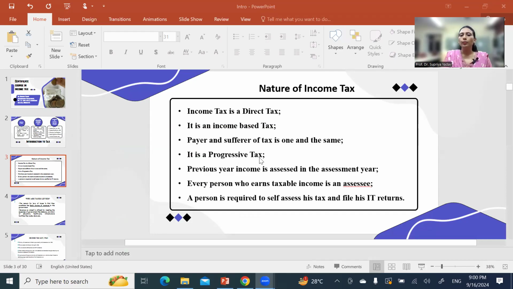Now, it is a progressive tax. Now you get how it is a progressive tax, because whenever we earn some extra income, the tax rate is going to be increased, going to be progressed. The rate of tax is going to be progressed. That is how it is a progressive tax.